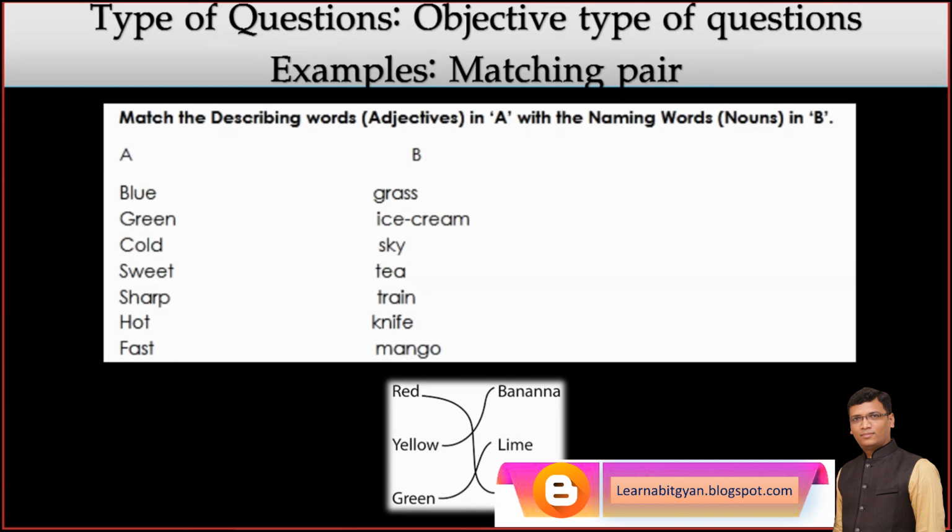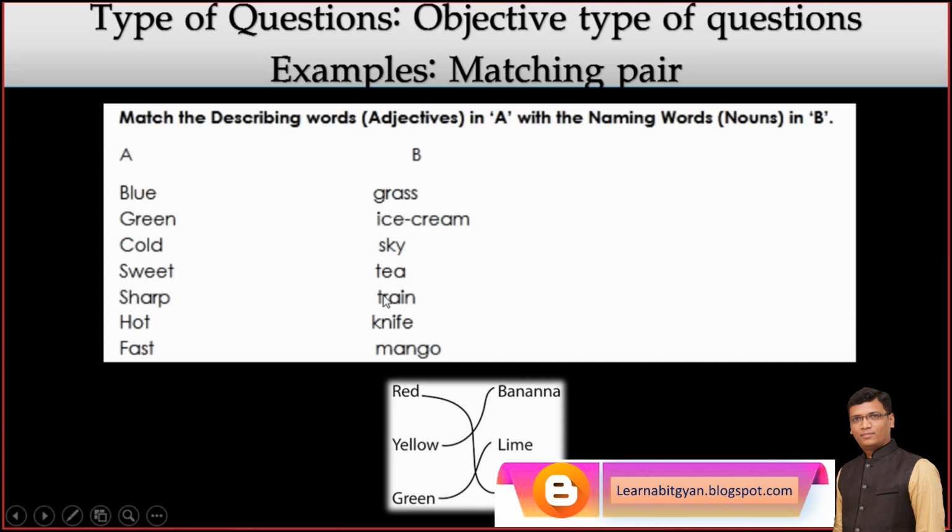Then we have matching pair. So famous. Can you please match the adjective with nouns? Blue sky, green grass, cold ice cream, sweet mango, sharp knife, hot tea, fast train.